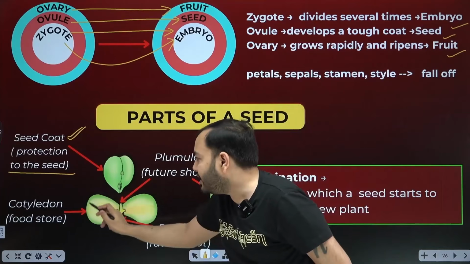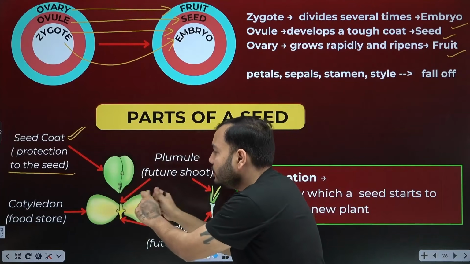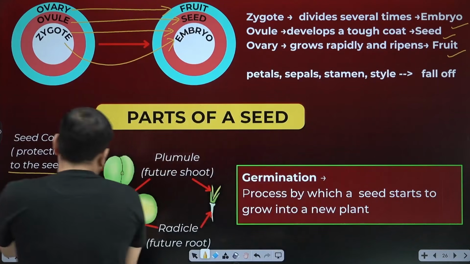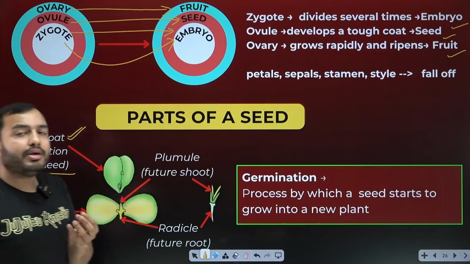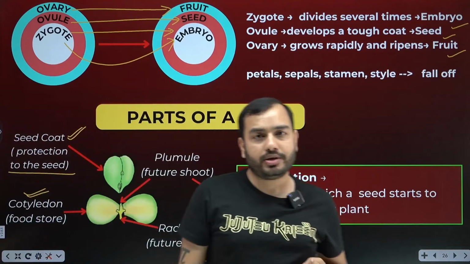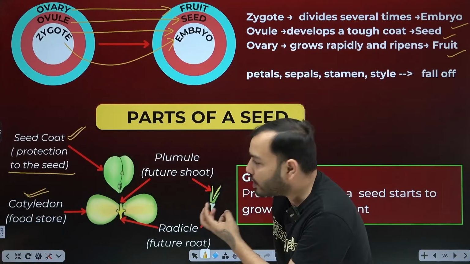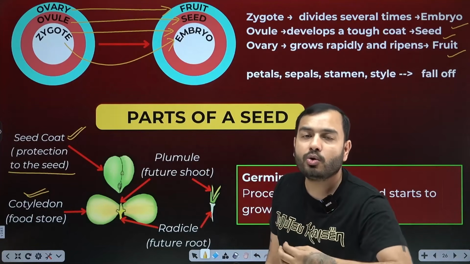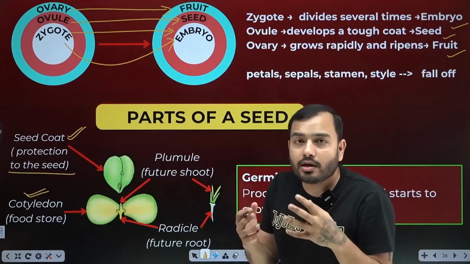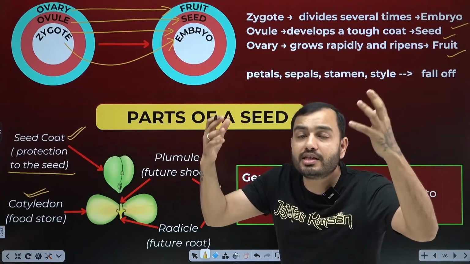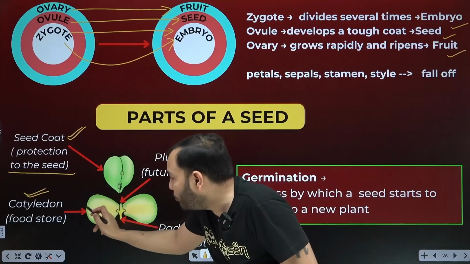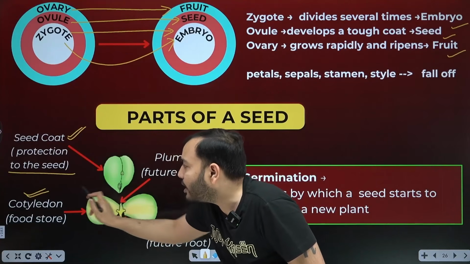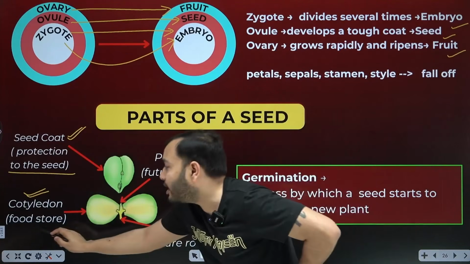Okay. Then you see the next part of the seed, open it. When I open the seed, this large part that you see is called the cotyledon. What is the cotyledon? Food is stored for the seed. The seed will definitely need food. The seed will germinate, it will become a plant. It will grow, cells will divide, lots of cells will be formed, growth will happen. So you will need food for growth. Where is the food stored in the seed? It is in the cotyledon. What does it do? Food storage.